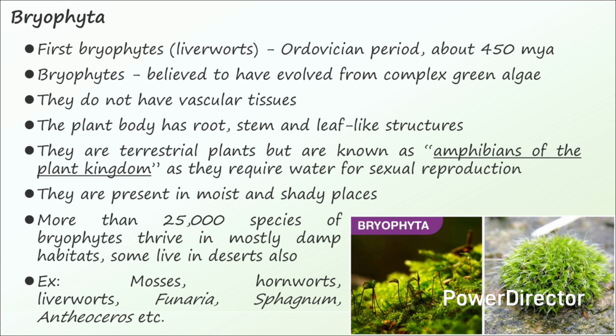They are terrestrial plants but are known as amphibians of the plant kingdom as they require water for sexual reproduction. They are present in moist and shady places. More than 25,000 species of bryophytes thrive in mostly damp habitats. Some live in deserts also. Examples: mosses, hornworts, liverworts, Funaria, Sphagnum, Anthoceros, etc.